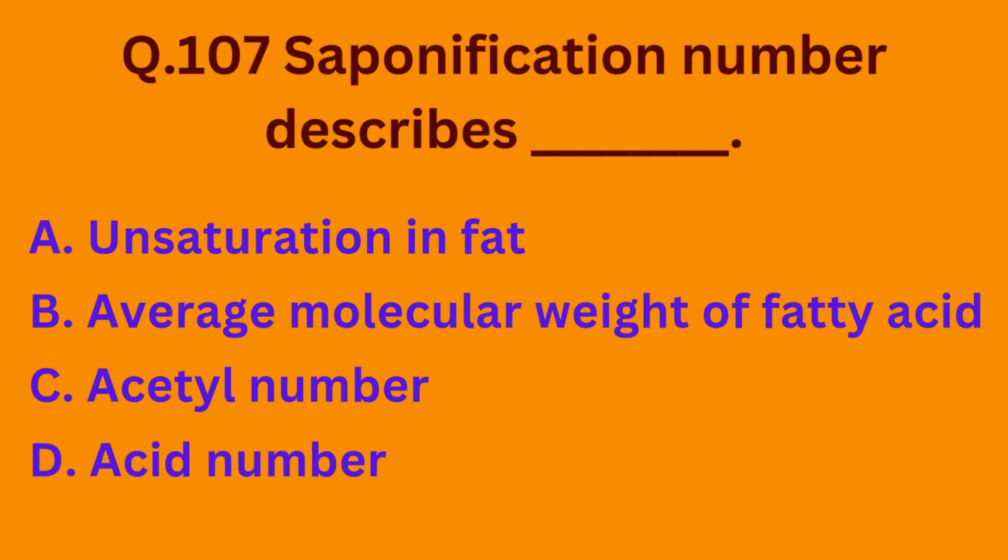Question number 107. Saponification number describes dash. Option A, unsaturation in fat. Option B, average molecular weight of fatty acid. Option C, acetyl number. Option D, acid number. So basically saponification number describes acid number. So the correct option is option D.